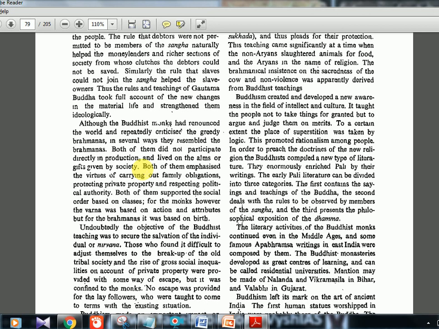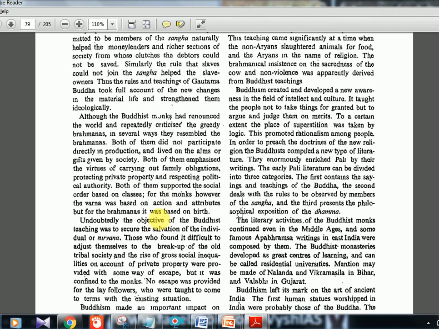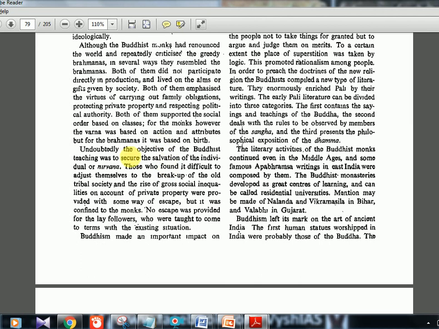Then what is the difference between Buddhists and Brahmanas? So these kinds of similarities were also one negative aspect which caused the decline of Buddhism, as people started losing faith in Buddhism. And individual salvation, nirvana, that is the ultimate objective, and private property, these are again the same thing they are telling.